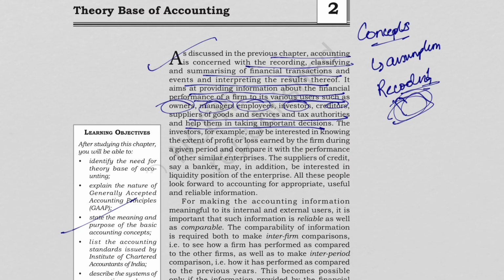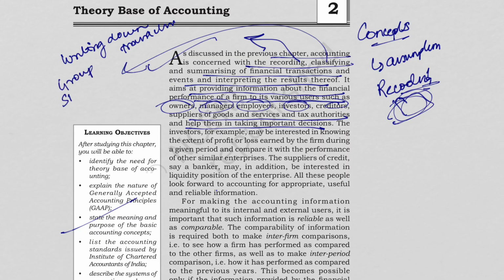Okay, so when we say accounting is concerned with recording, classifying, summarizing. So recording, what do we do? In recording, we are basically writing down the transactions. In classifying, what do we do? In classifying, we group similar transactions. And in summarizing, we prepare financial statements.